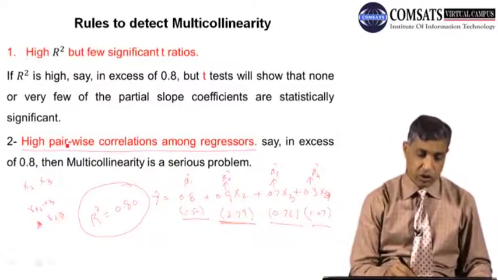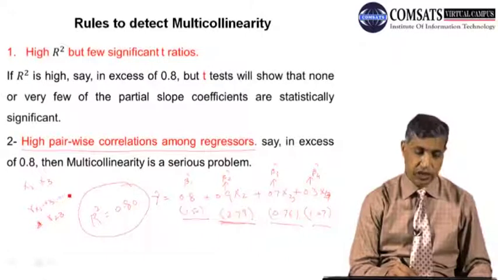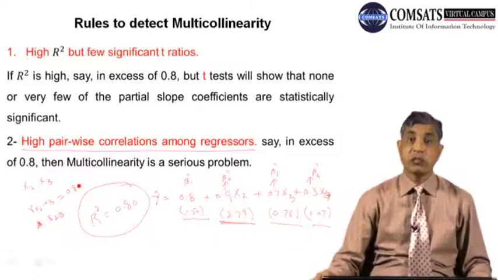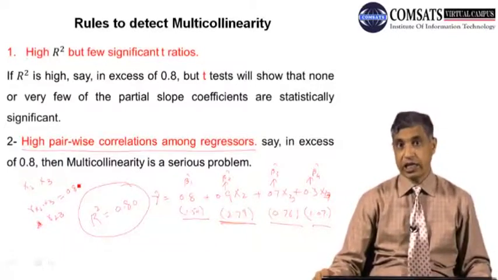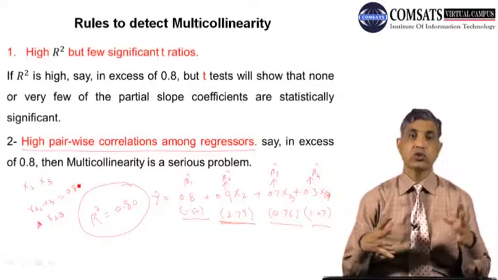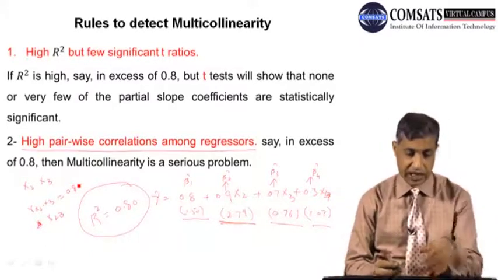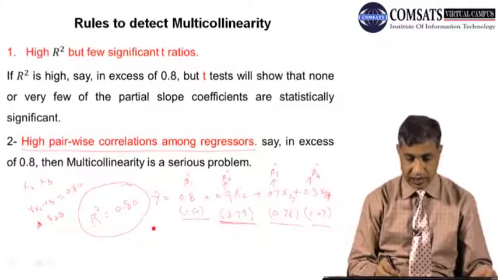If this correlation coefficient is, for example, 0.80, if it is more than 80%, it means there is high multicollinearity. So one of the methods is to see the pairwise correlation. The other way is, for example, I would draw the same thing here.